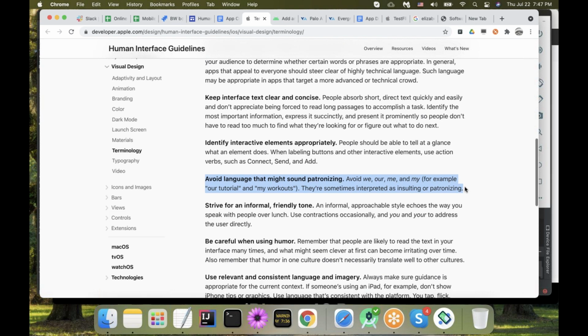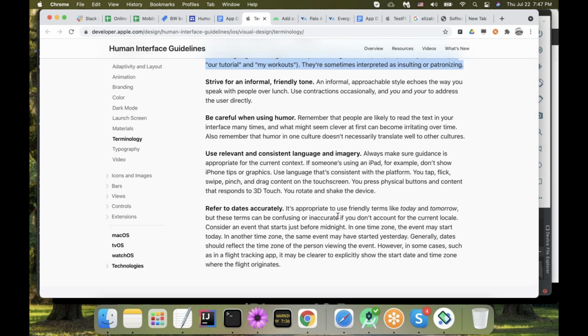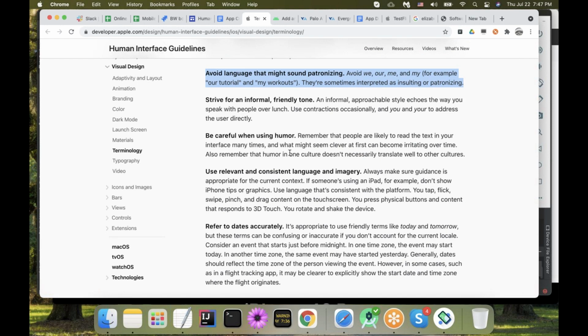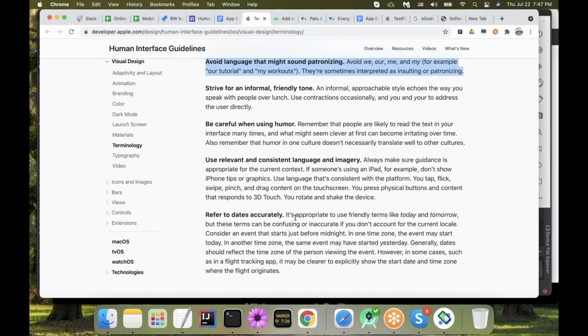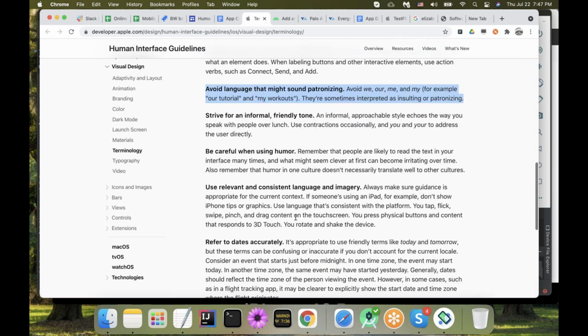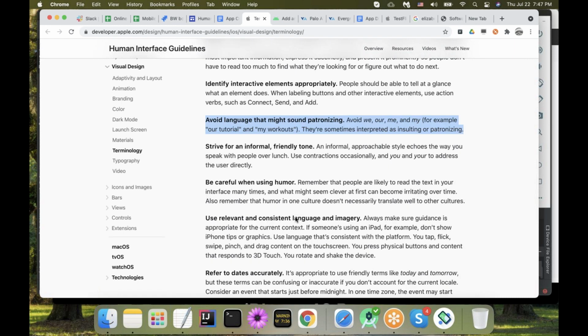And you can check humor, of course. We want to be very careful with humor and with dates, because it depends where our app is distributed. We might have different date representation in different countries, right? But let's stick with the one about not sounding patronizing.